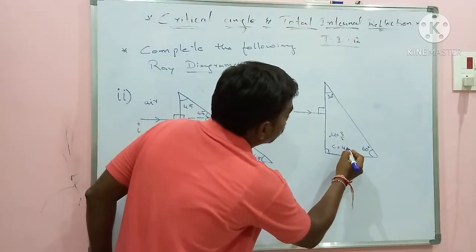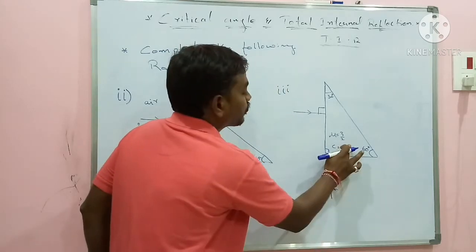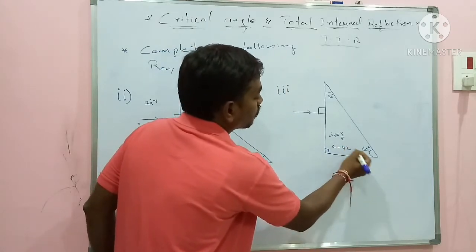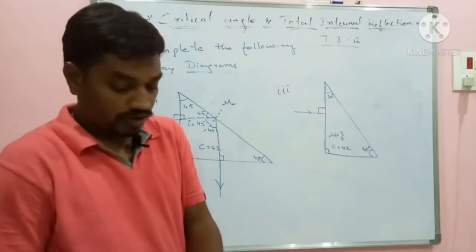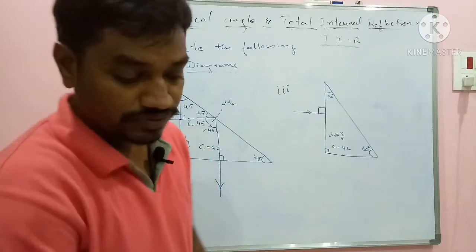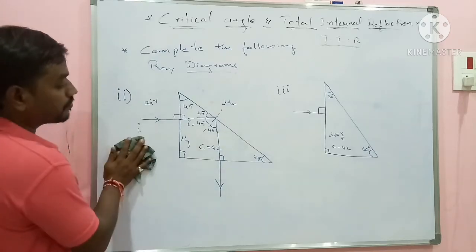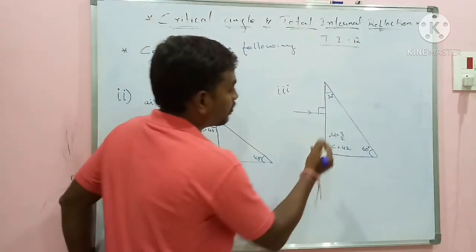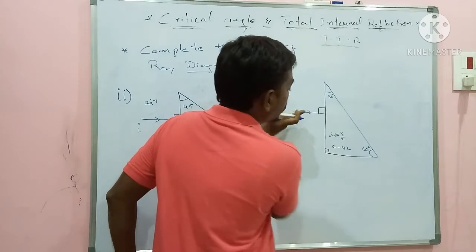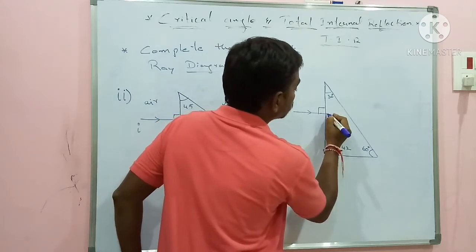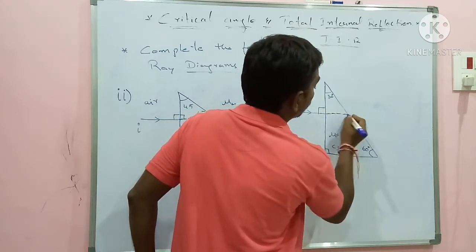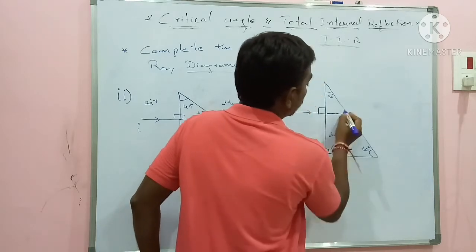C is also equal to 42. Now can you try it? Let me complete from the initial point. As it is along the normal, it will move like this. No deviation. Till here no deviation.